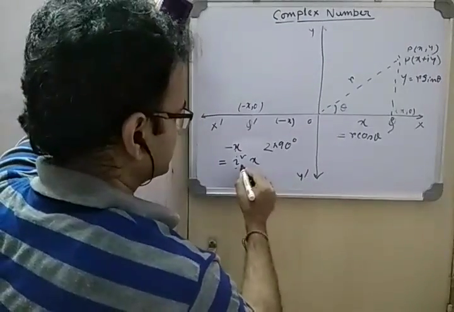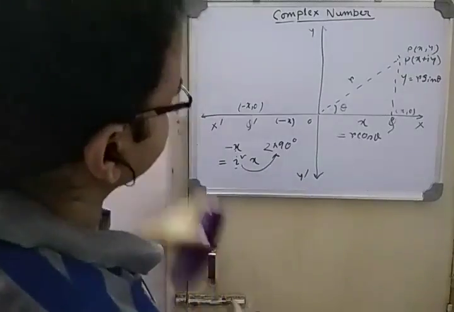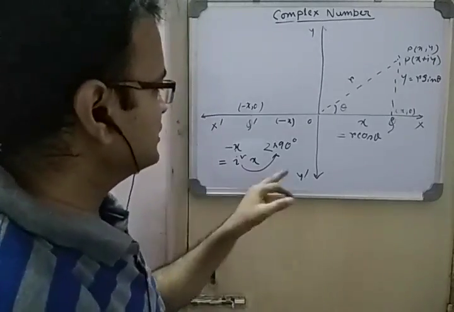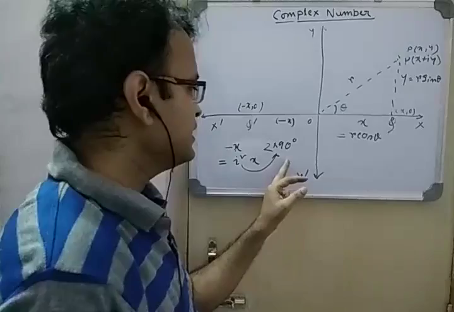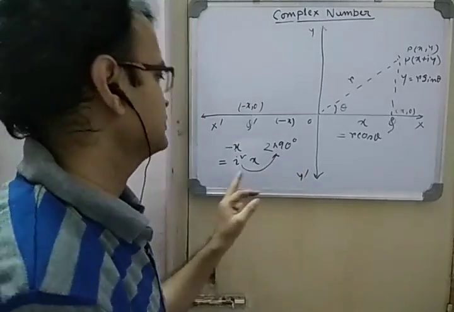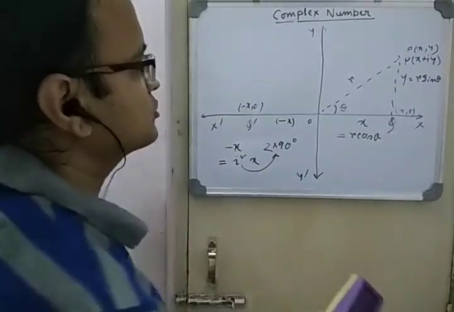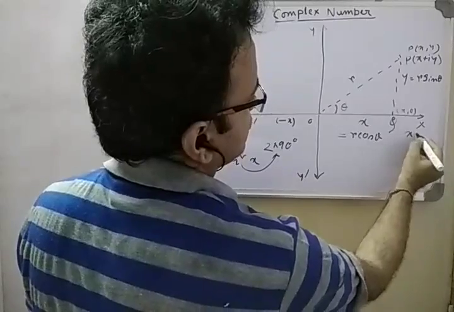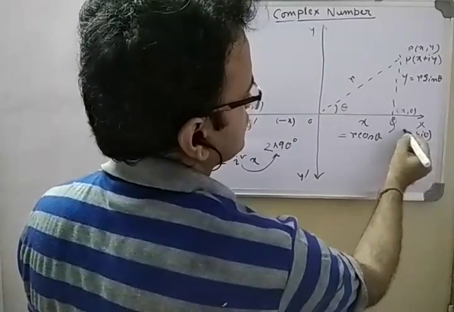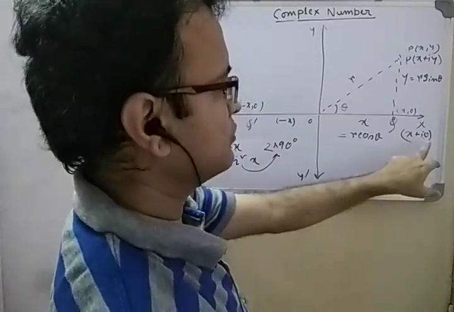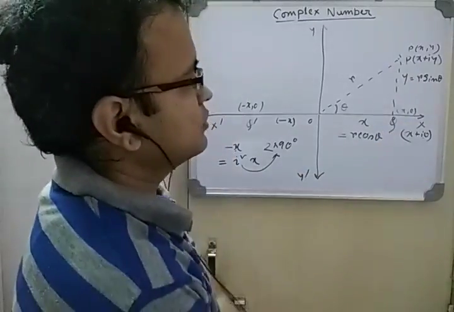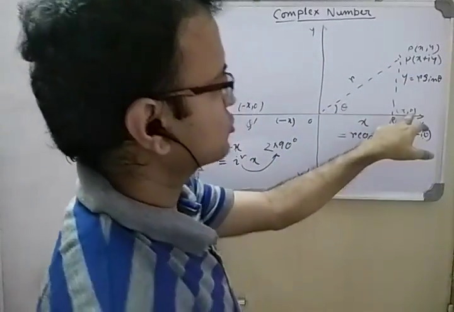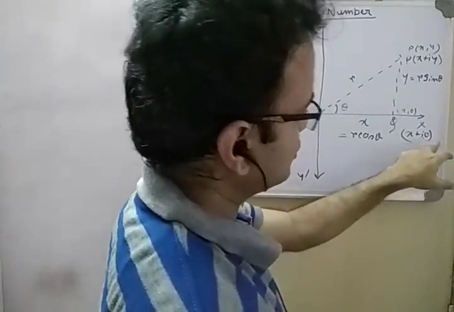So when you compare this i square and this, we can say that if i is what? When you multiply i with something, that means it is a 90 degree rotation in the anti-clockwise direction. Suppose it is x comma 0. x comma 0 means it is x plus i into 0. It is in the complex form. We can write it in the x plus iy format. The y part is 0. So see, (x, y) is equivalent to x plus iy. So when the point x comma 0 is there, it is x plus i into 0.